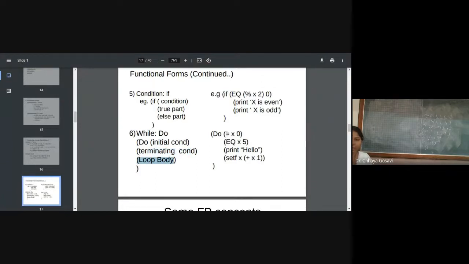Here is one example. We have initialized x to 5. I want to print hello 5 times. So I'll check whether x is equal to 5. No. So print hello, increment x. Here the setf function is working as an assignment statement. I want x equal to x plus 1, so the setf function will set the value of x to x plus 1. Now this is a while loop.